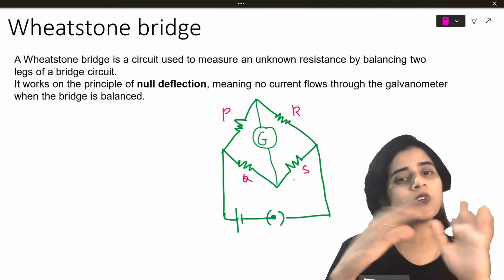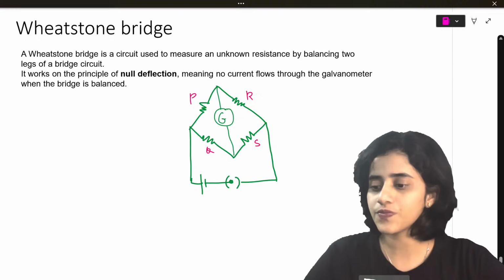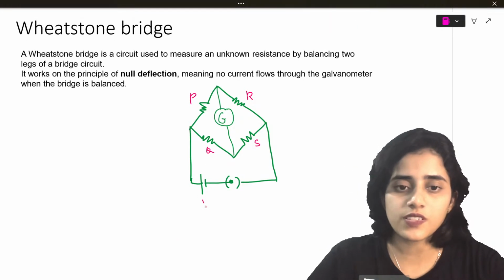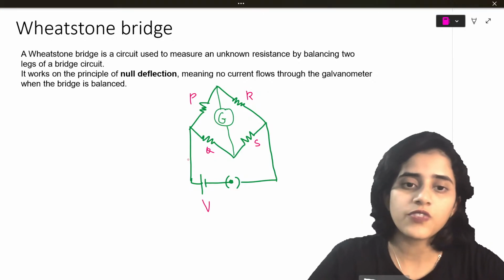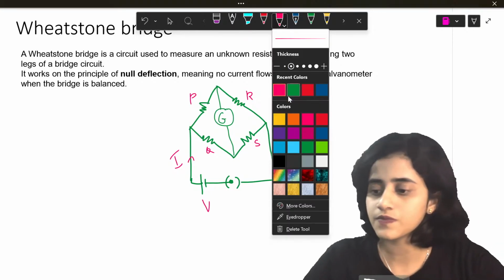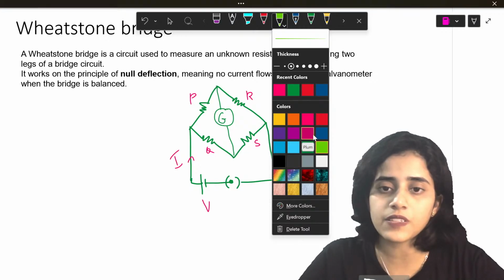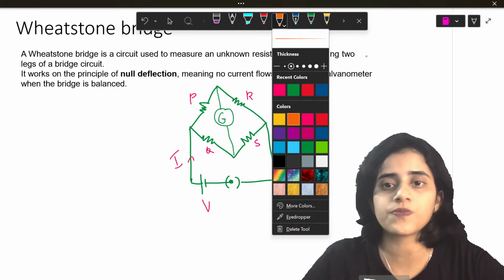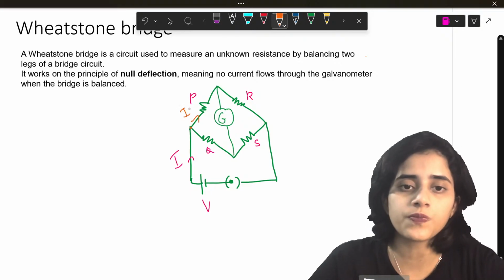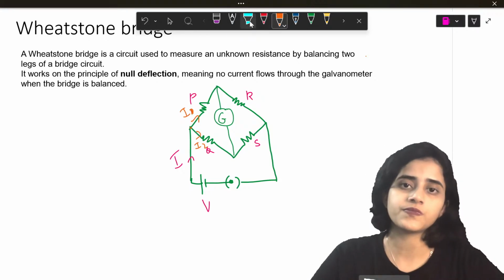Now I will do Kirchhoff's law itself here. So first thing, this is V. From V, you have a current I. Let's take a different color, orange. Current I. Once it reaches this point, it splits into I1 and I2.